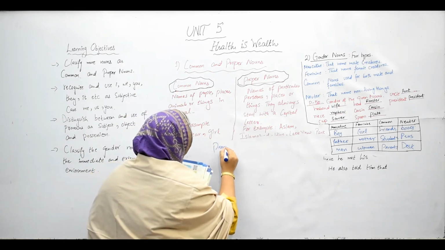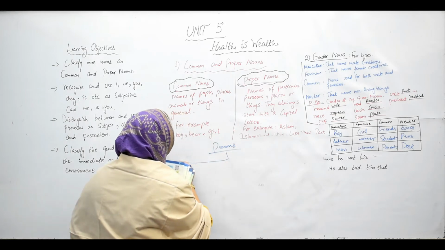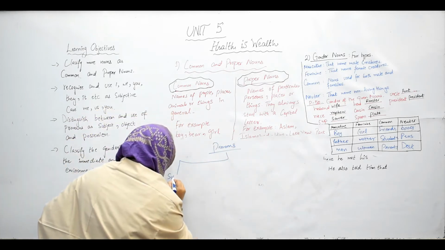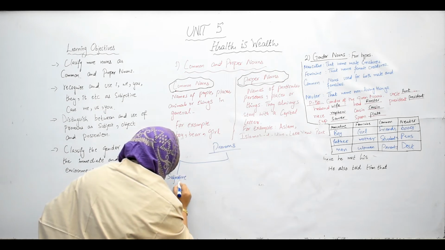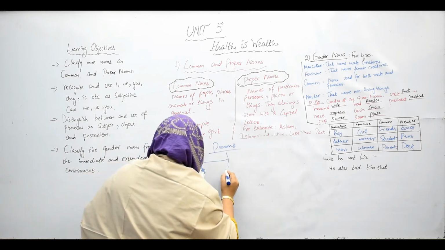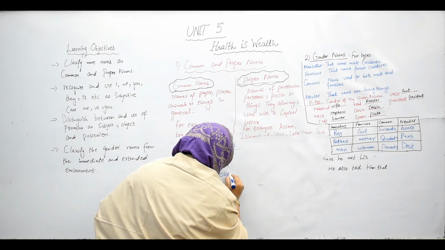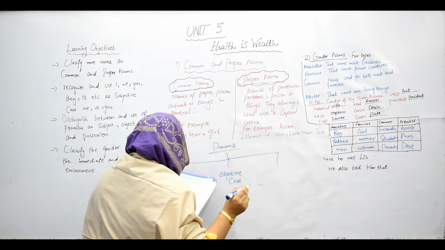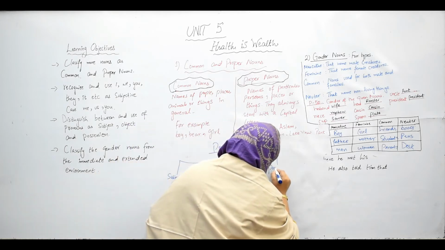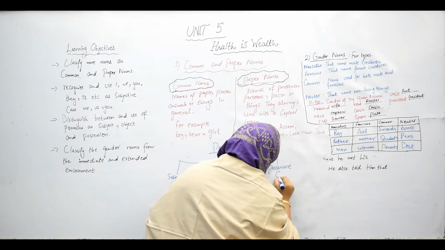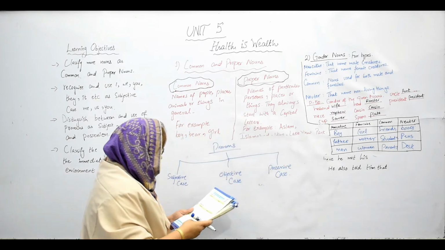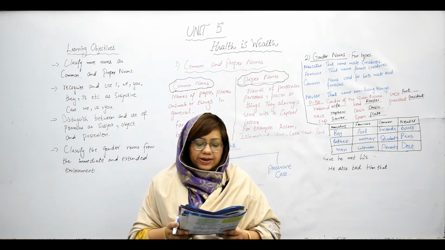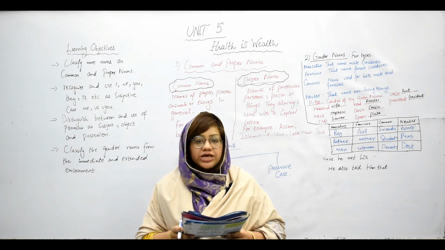Students, we have already discussed the three forms of pronouns. Number one is the subjective case. Number two is the objective case. And number three is the possessive case. You can see that there are some sentences for your understanding.